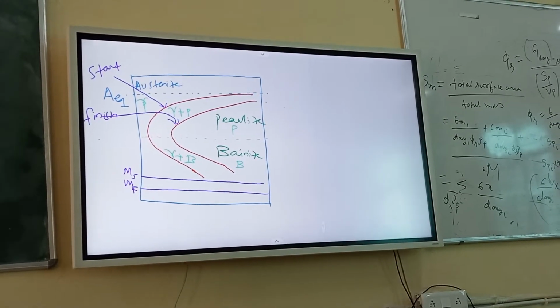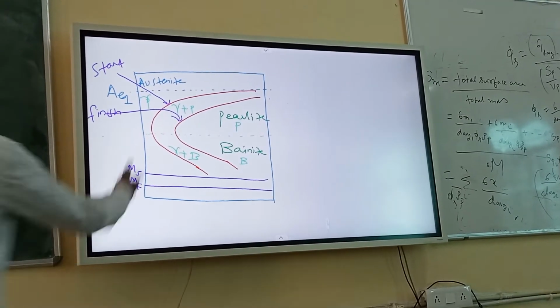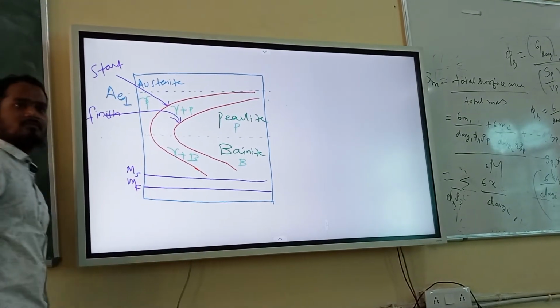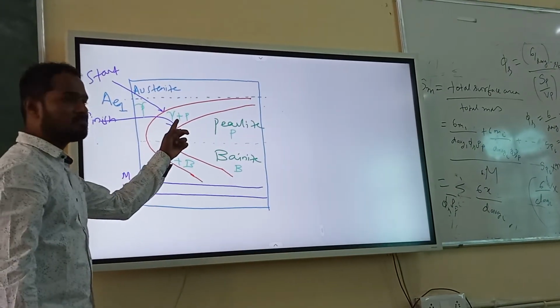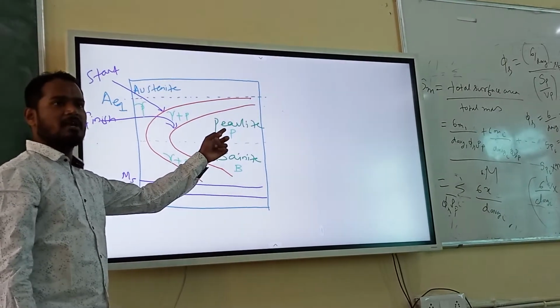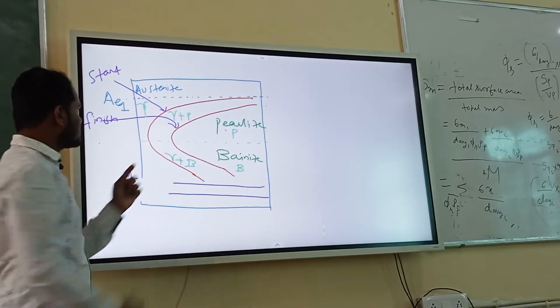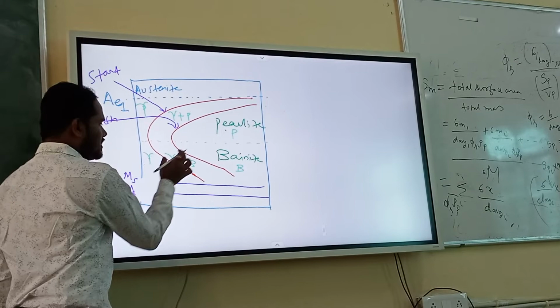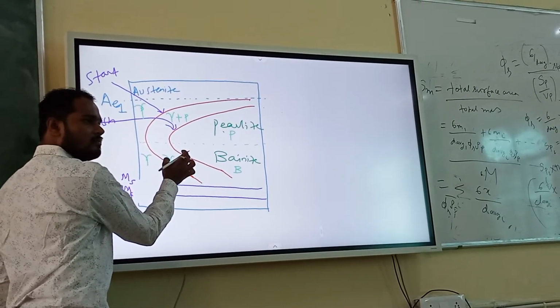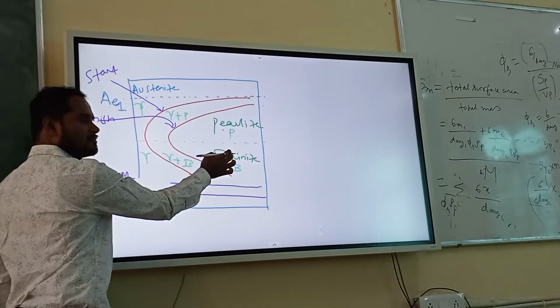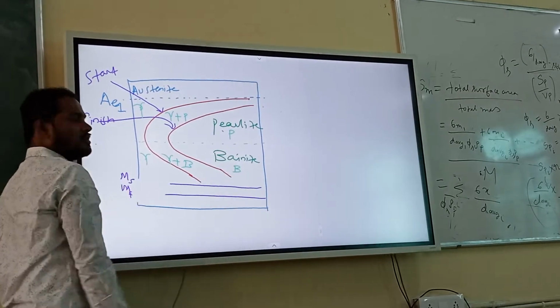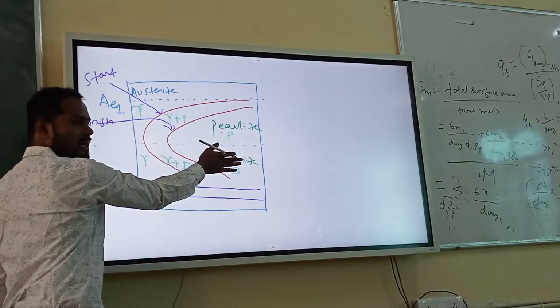Gamma is transforming to some product, but it will complete after this line. So this is gamma plus pearlite, but this is completely 100% pearlite. Right? Similarly, this region is also gamma, but in between this is gamma plus bainite. Bainite starts forming, but when bainite ends, all are bainite, 100% bainite.